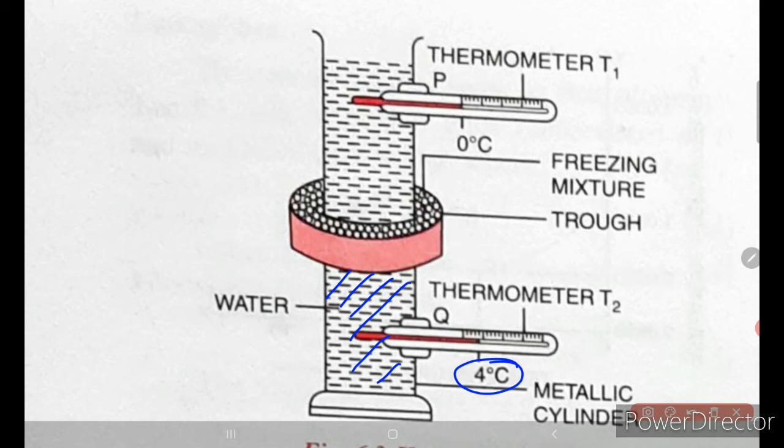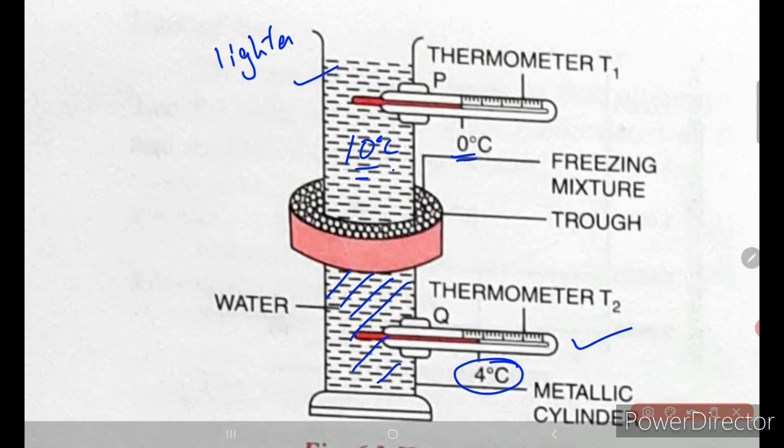But the temperature above the freezing mixture is still 10 degrees Celsius. Why? Because this water is lighter, isn't it? So now again the cooling will start. That is our third observation. In the third observation, the lower thermometer will show 4 degrees Celsius, but the upper thermometer shows the fall in temperature till 0 degrees Celsius, and then it becomes steady.